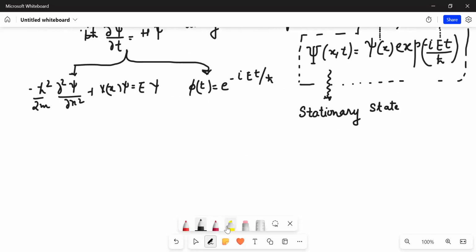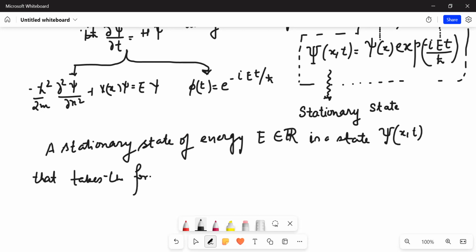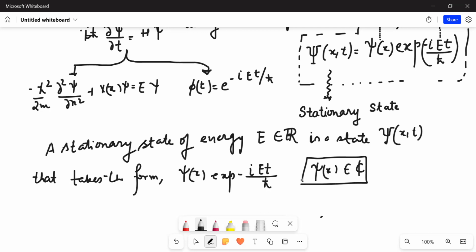So what is a stationary state? I'm going to just write it down. A stationary state of energy E, which may not be stationary in general, but right now I'm just writing it, and then we'll see that case also, is a state psi of x comma t that takes the form of psi(x) times e to the power minus iota E t upon h-bar, where psi(x) is a wave function that is in general a complex-valued function. I hope it is clear.